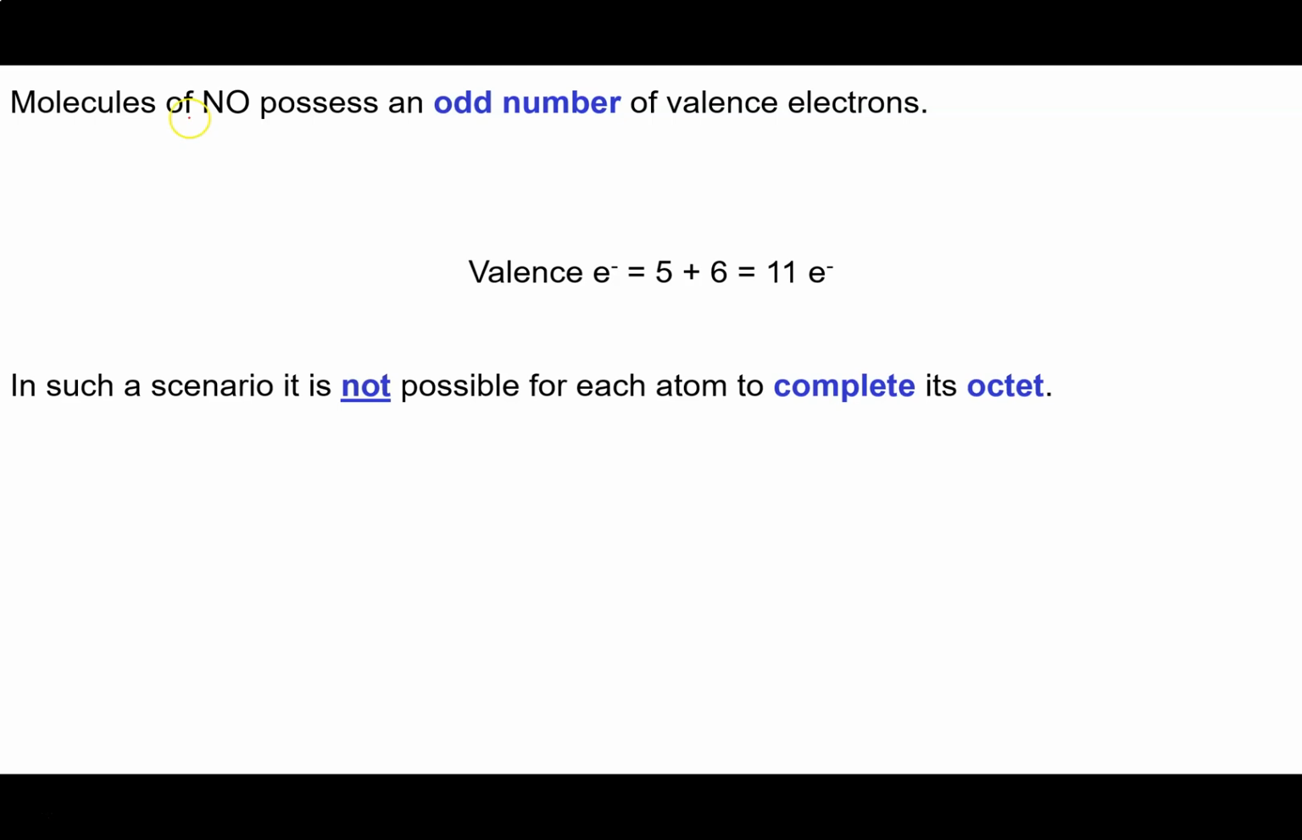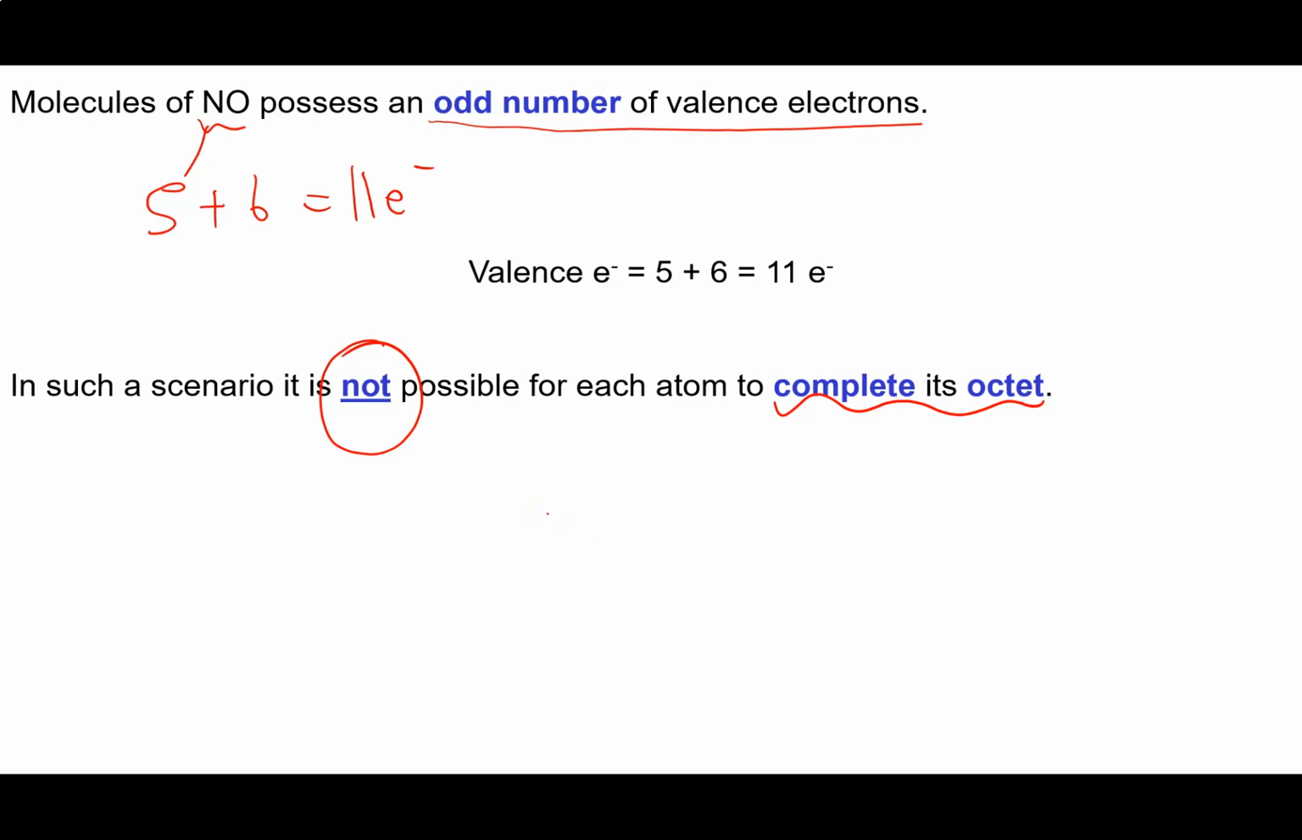So the interesting thing about NO is that it has an odd number of valence electrons. Nitrogen's in group 5. Oxygen is in group 6, so that gives us 11 electrons. So what we recognize here is that in this case, it's not going to be possible for both of the atoms to end up with a complete octet.